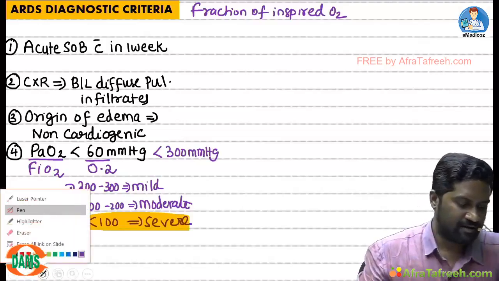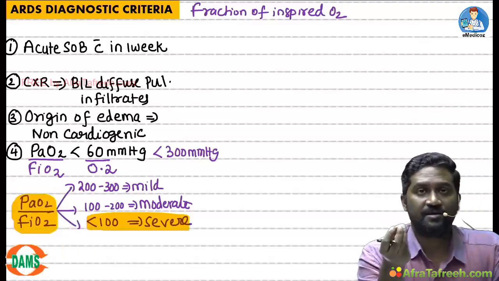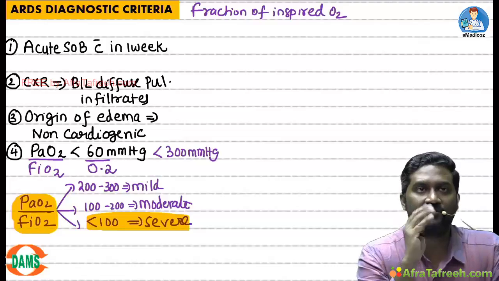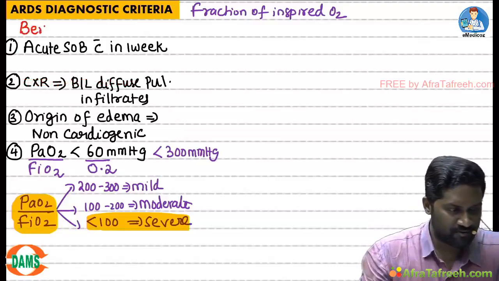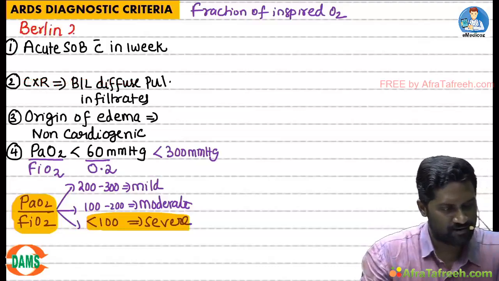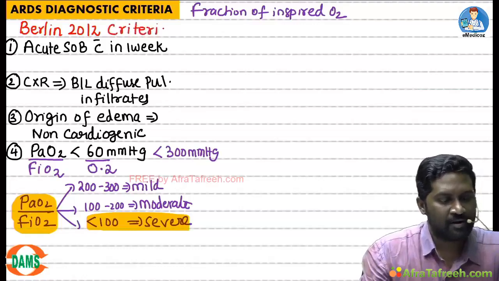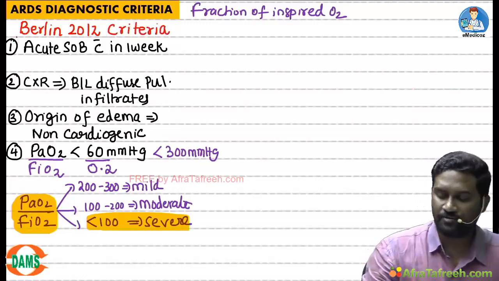In the year 2012, in a place called Berlin, these Americans and Britishers sat together and gave the same criteria with a new name, the Berlin 2012 criteria. As usual, we Indians were either not invited or not interested. Jokes apart, the new name for the ARDS diagnostic criteria is Berlin 2012 criteria.